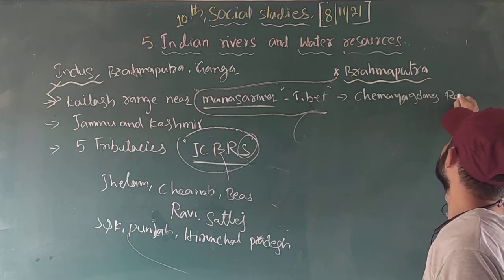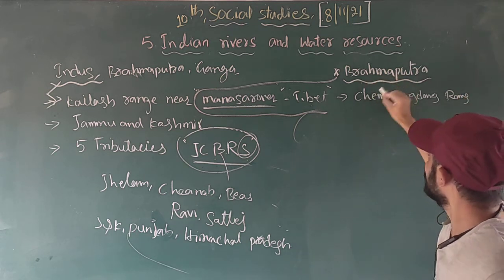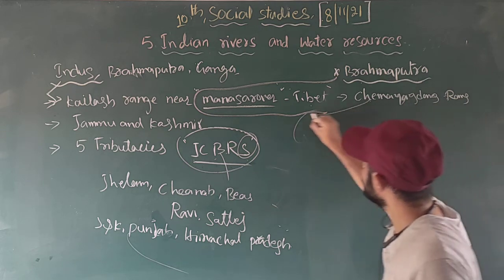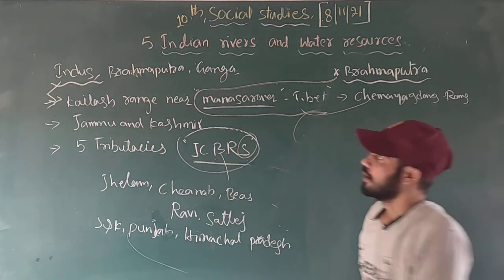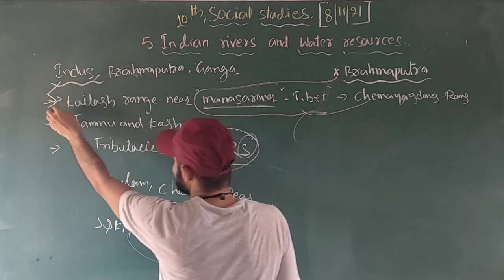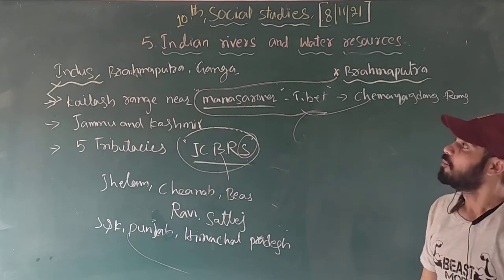The Brahmaputra originated in the Chemayungdung range near Manas Sarovar in Tibet, and the Indus river originated in the Kailash range, also near Manas Sarovar.